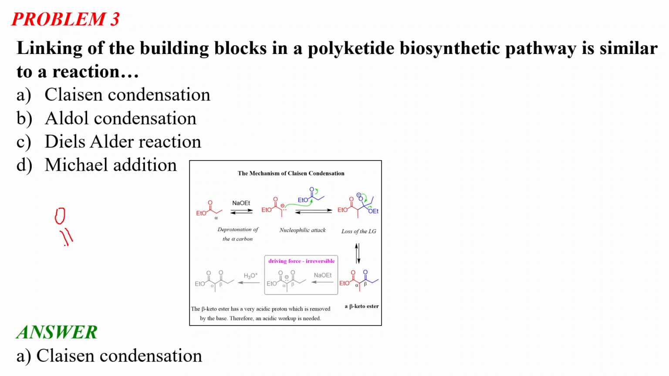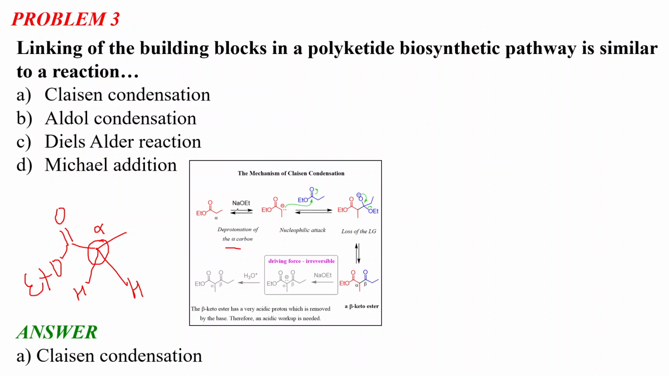I have discussed if there is an OEt, it is an ethyl acetate kind of molecule. So if there is a carbon next to this carbonyl group, it is called the alpha carbon. And this alpha carbon has hydrogens which are very acidic in nature, called the alpha hydrogens. So the first step of the Claisen condensation is the deprotonation of the alpha carbon.